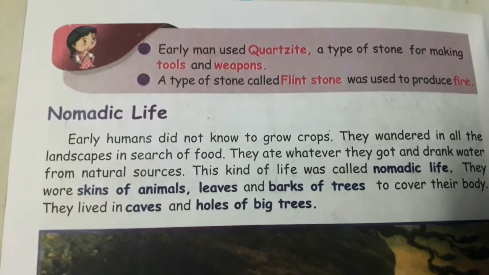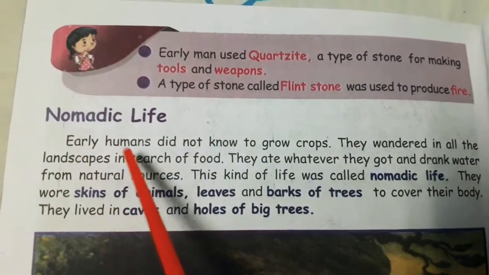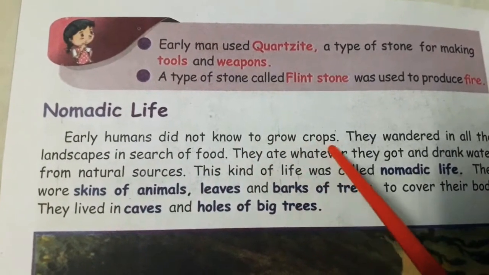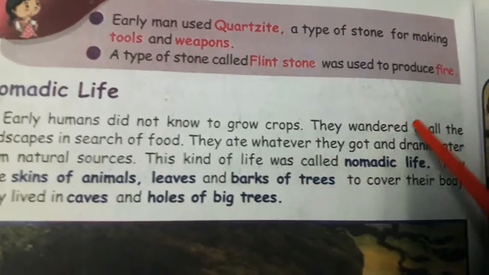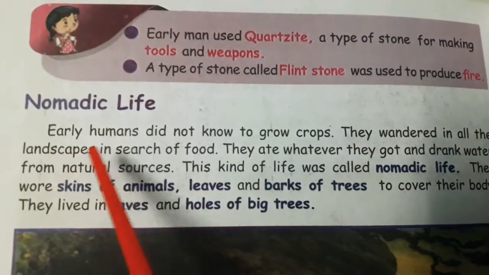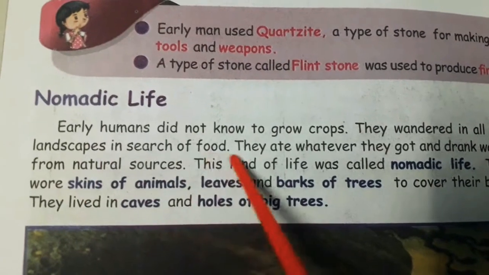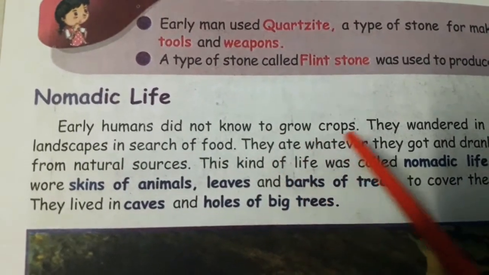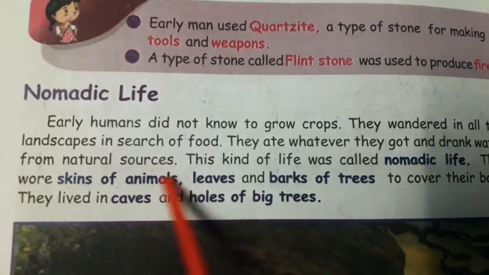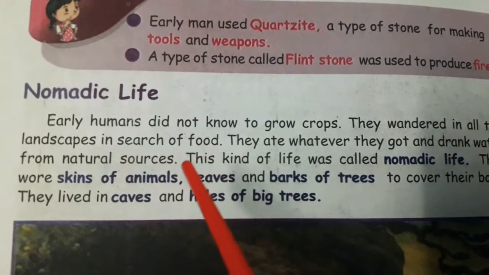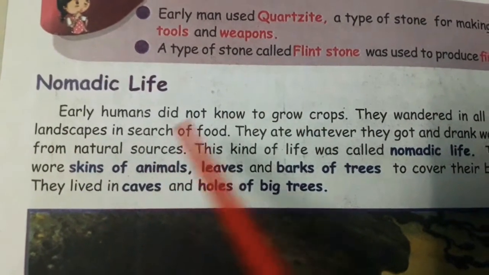Okay students, next we are going to learn about nomadic life. Early humans did not know how to grow crops. They wandered in all the landscapes, from one place to another, in search of food. They ate whatever they got and drank water from natural sources, like lakes and rivers.